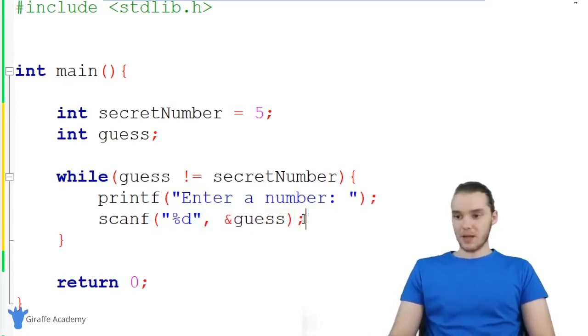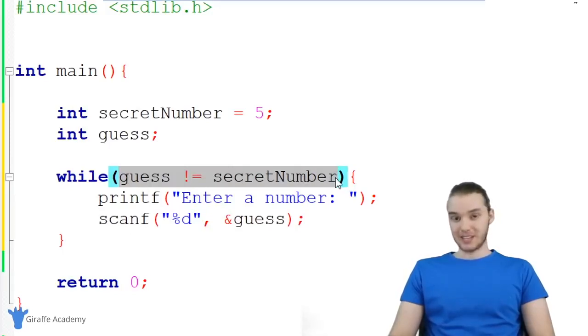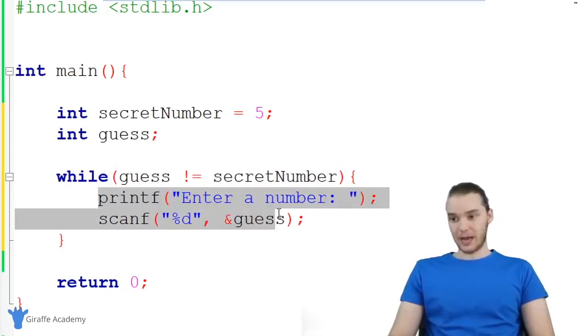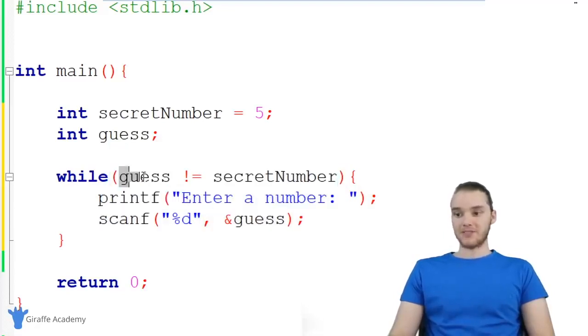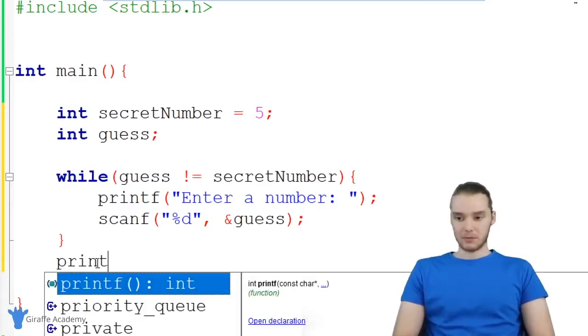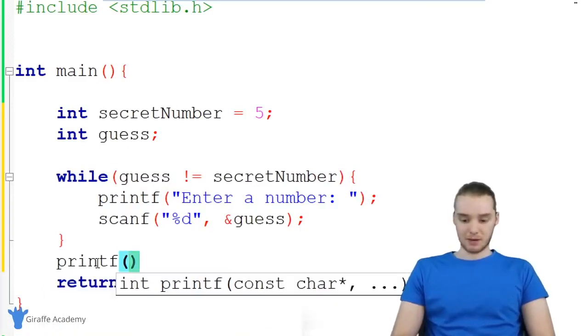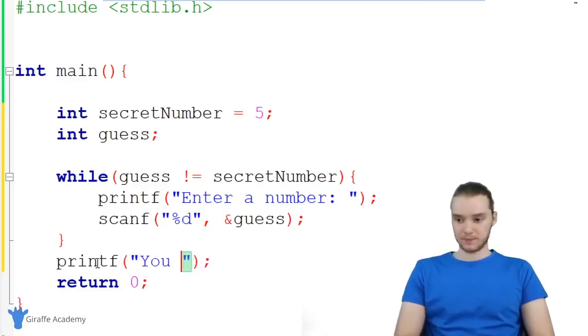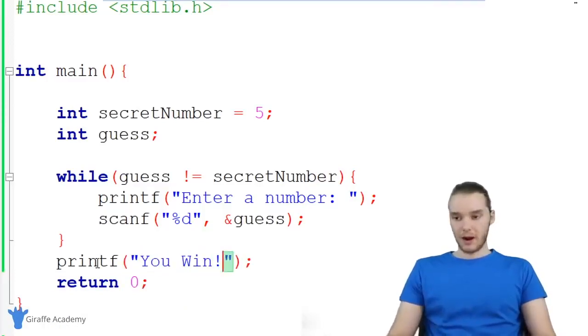And this is going to take whatever integer they enter, and it's going to store it inside of our guess variable. So basically what's happening in this loop is every time through the loop, we're getting a different number, and then we're going to come up here and check to see if it's equal to the secret number. If it's not, then we're going to go through again and keep doing this. But if the guess is equal to the secret number, then we'll break out of the loop, and that means we'll be down here. So I'm just going to print out a success message, and I'll basically just say hey, you win. All right, awesome.